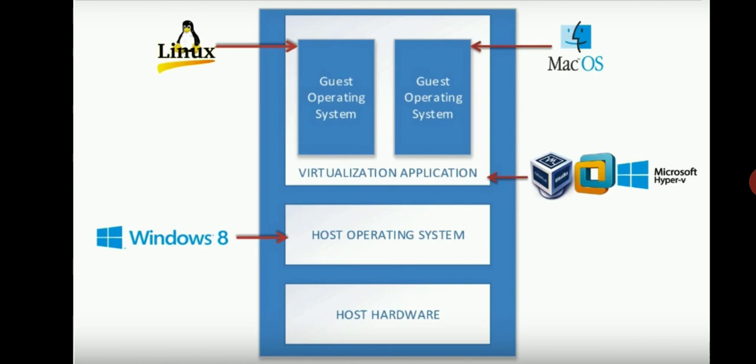So I have installed the first guest operating system as Linux and the second as Macintosh OS. Both operating systems work as guest operating systems. These two different operating systems are installed virtually on the hard disk using the host operating system, and they can use the host hardware. So using the virtualization concept, we can run different operating systems on a single platform.